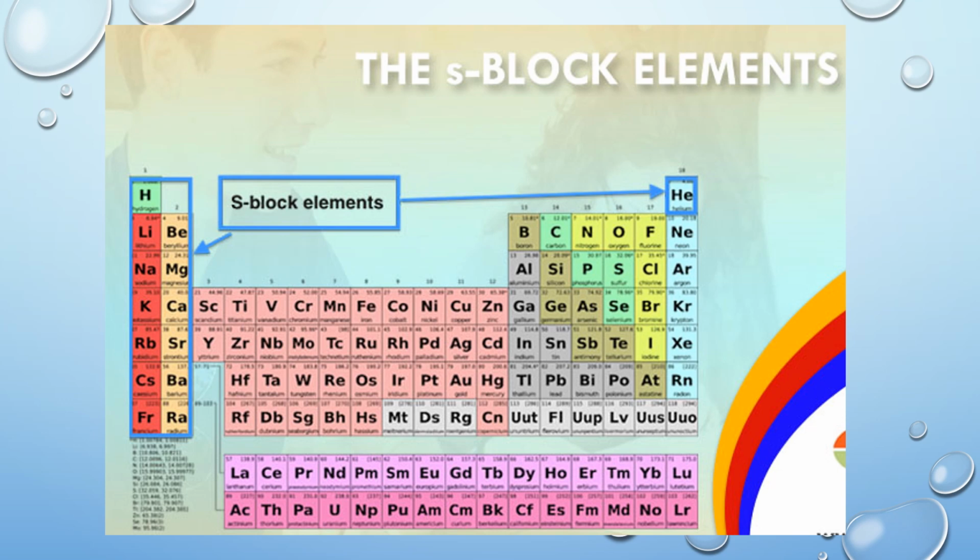It is so named as their last electron is received by the s subshell of the valence shell. Thus, the elements of 1A and 2A as well as helium of group 0 belong to s-block elements. All s-block elements are normal elements.